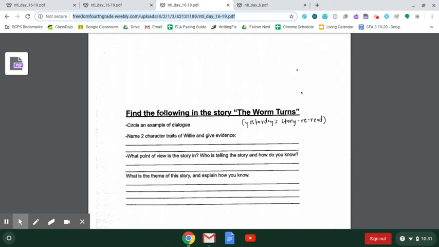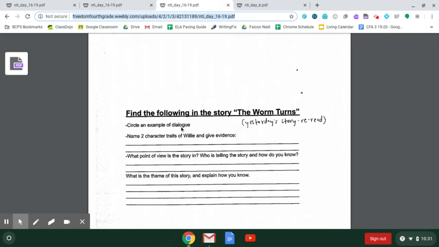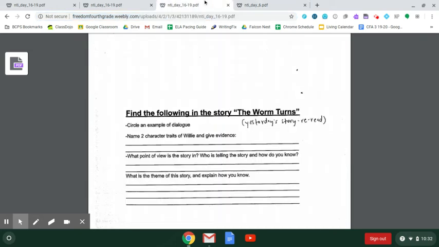Now, with the story that you're reading this week, The Worm Turns, I'm going to want you to reread that the second day, and you're going to do this. Circle one example of dialogue. So somewhere that characters are speaking, and there are quotation marks, you're going to circle that to show me that you know what dialogue is. I can give you a little example of that. Right here, in this different story, Mars Needs Guitars, it says, "Hey, weren't you on that pop singer show?" the girl asked. That's what the girl is saying. That's dialogue, so you could circle that right there.